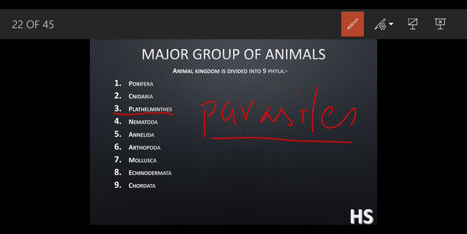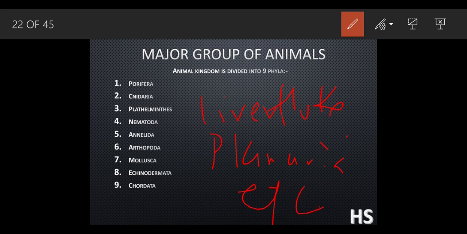And they live in and out. Okay, they live on or inside the animals as parasites. They can be seen in the sea or the fresh water, and examples of such are the liver fluke and planaria. These are the two examples. Don't study more. These are the two examples. And you are going to study more about the tapeworms in chapter 16.